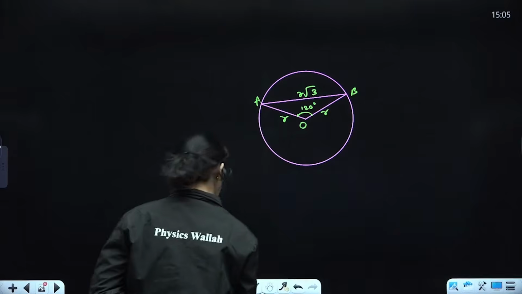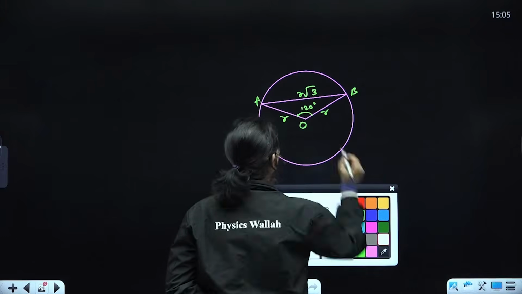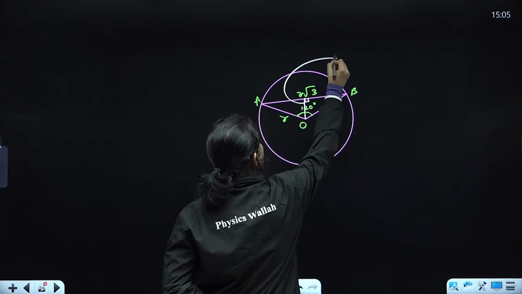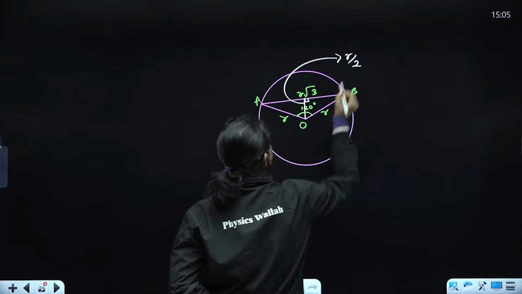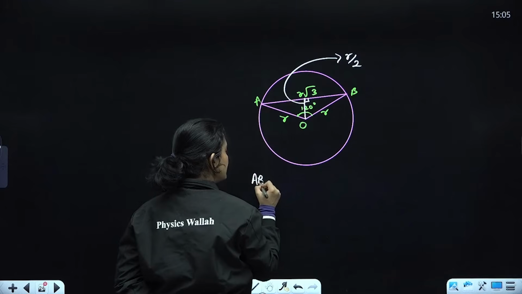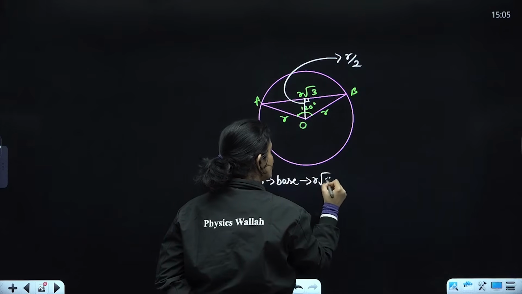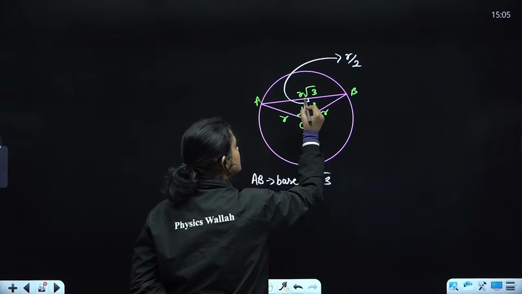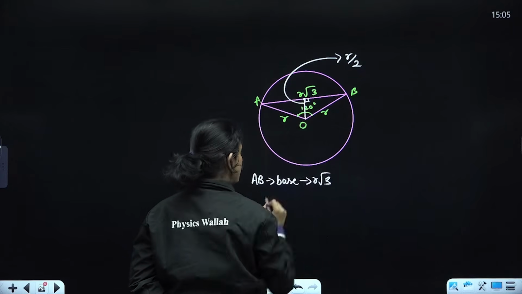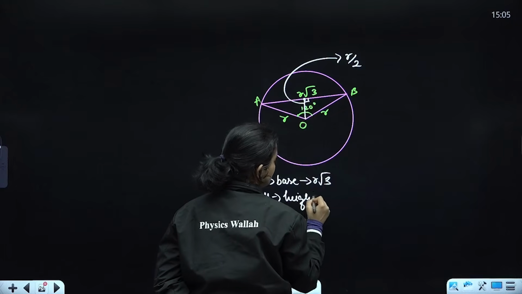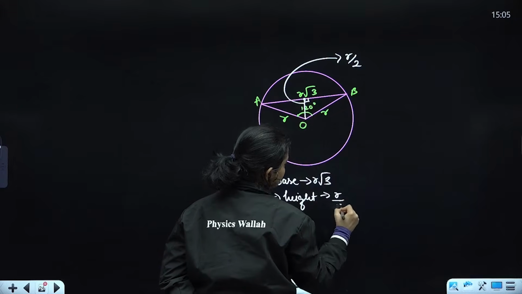And the altitude's length, this length here, will be equal to r by 2. AB you can take as base, it would always be r root 3. And this OM height would always be r by 2 units.